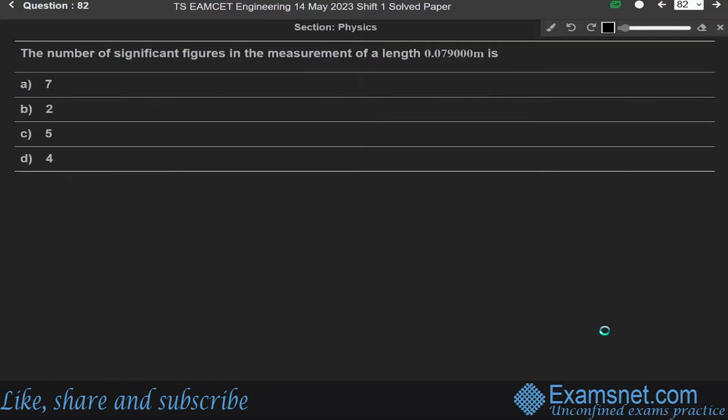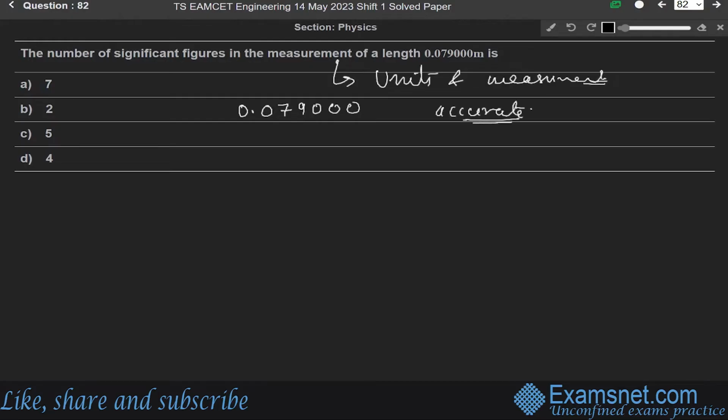Now the next question, 82. The number of significant figures in the measurement of a length of 0.079000 meter is. This question is from the chapter of units and measurements. We have to find the number of significant figures in the given value, 0.079000. Significant figures are the digits of a measured value which are accurate only.